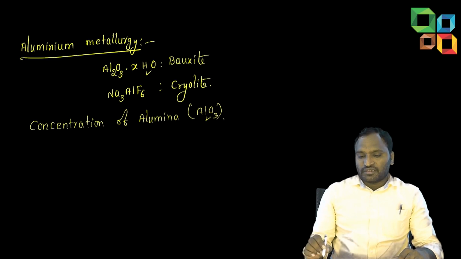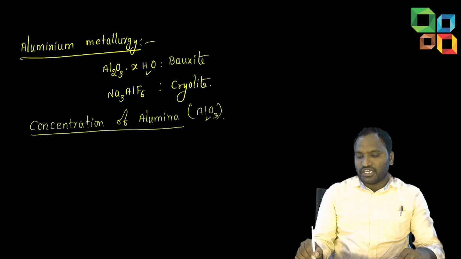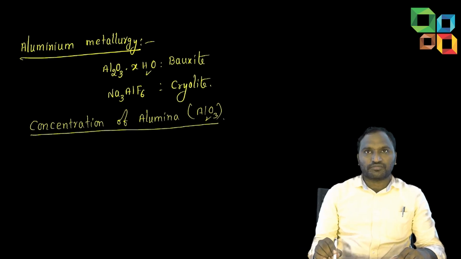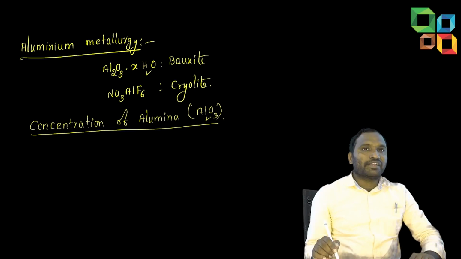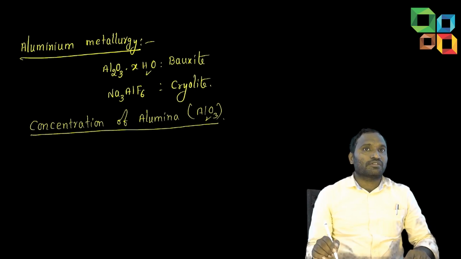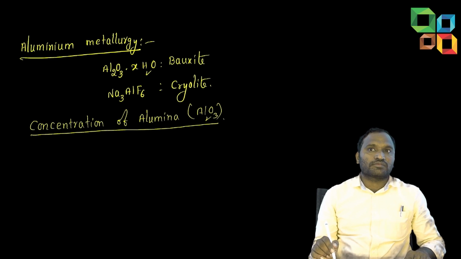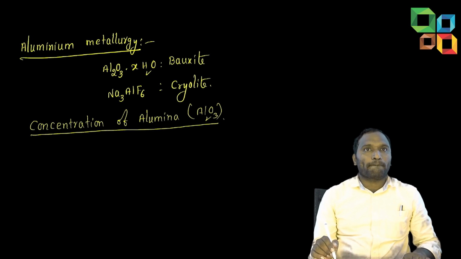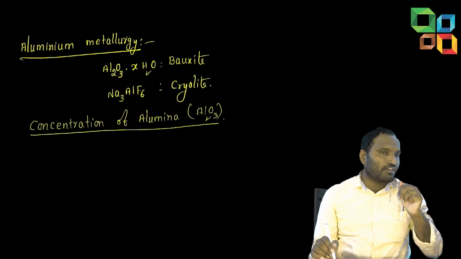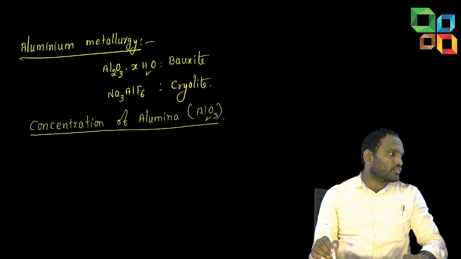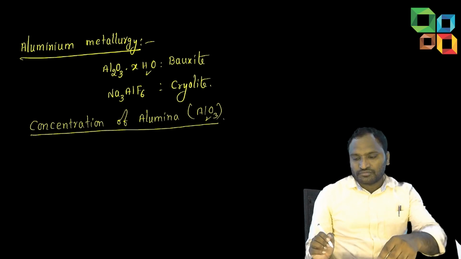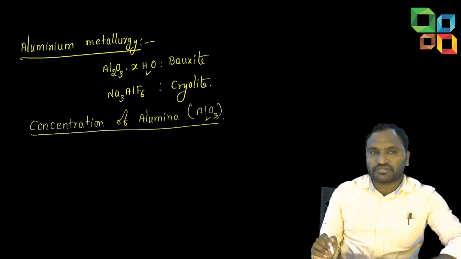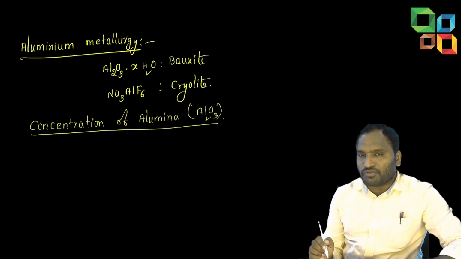Like that, alumina means Al2O3. The better ore is alumina. Alumina is the better ore, economically, and extraction is also easy. Bauxite ore, so concentration of alumina.